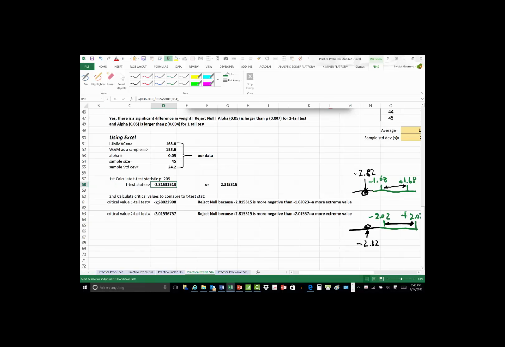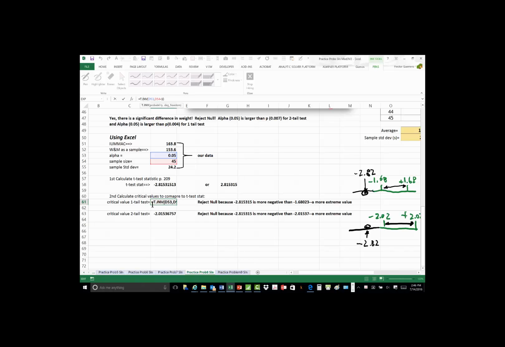How do I calculate these values? This is done in the book. The T.INV function needs the probability, which is, in our case, 0.05, and it needs something called degrees of freedom. Degrees of freedom is our sample size, 45 minus 1. No other way to explain that, but you just have to know that the degrees of freedom are the sample size minus 1. And I do that here.